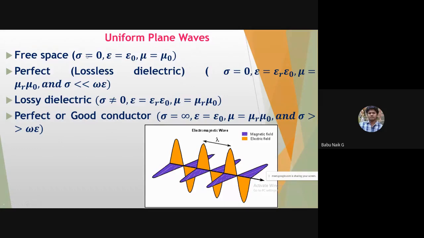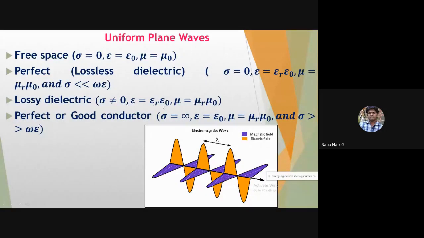Then we need to consider these conduction conditions here, these are the values. Okay, and if it is going to be a lossless dielectric medium, we need to take this condition here. Sigma is very, very much less than omega epsilon.